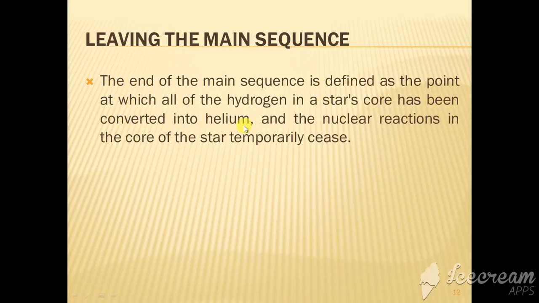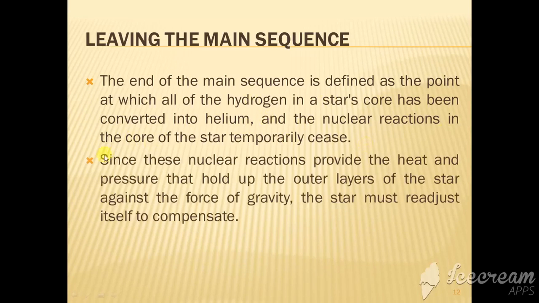Due to nuclear fusion, when all the hydrogen inside the core of the star is converted into helium, that time is known as the end of the main sequence. Okay, and the nuclear reactions in the core of the star temporarily cease. Since these nuclear reactions provide the heat and pressure that hold up the outer layers of the star against the force of gravity, the star must readjust itself to compensate.